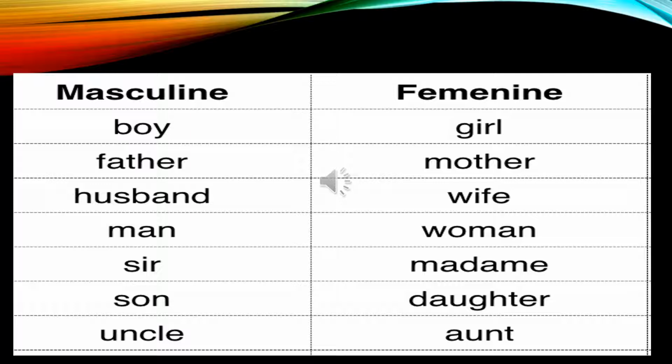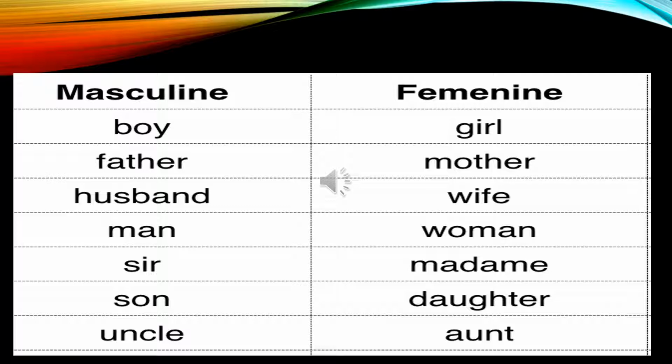Masculine is husband and feminine is wife. Masculine is man and feminine is woman. Masculine is sir and in feminine gender we call madam. In masculine, son and the feminine name for the same is daughter.